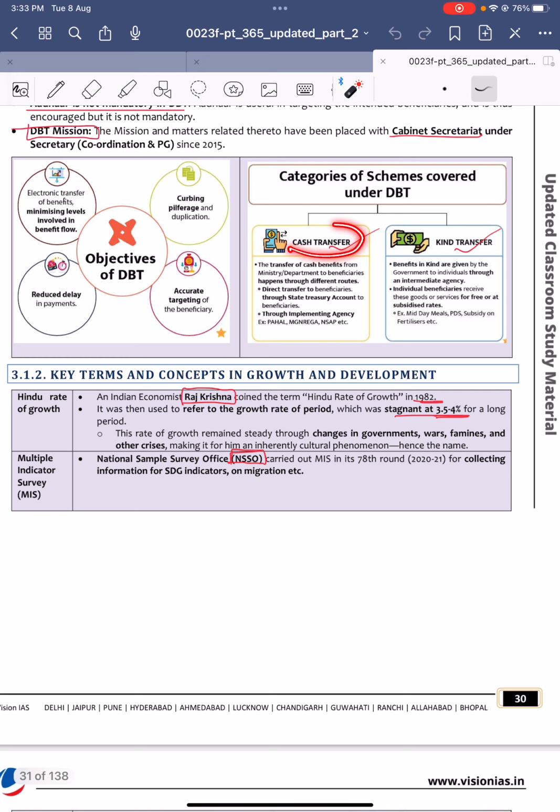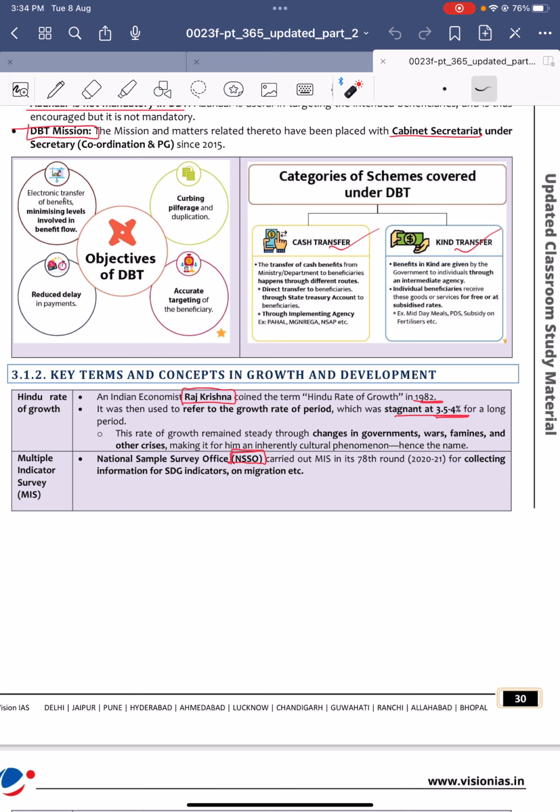Types of DBTs: cash transfer and kind transfer. Kind transfer is through goods or services free of cost, and cash transfer is by paying through cash. Different schemes like PAHAL, midday meals, MGNREGA, National Social Assistance Scheme, PDS, subsidy on fertilizers, etc. are all part of DBT schemes.